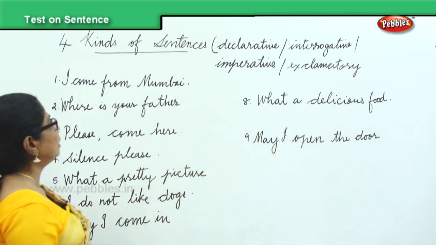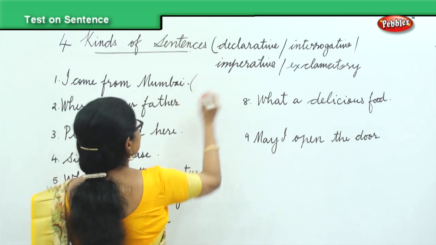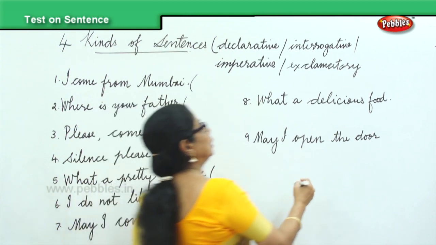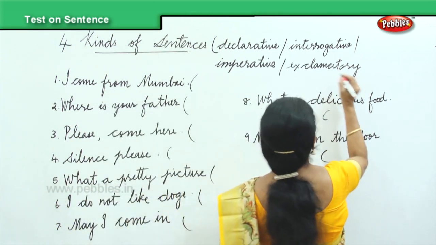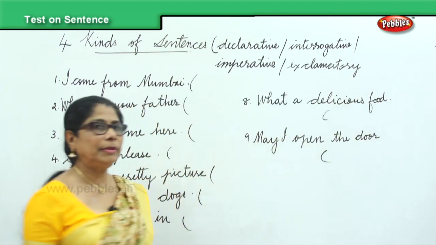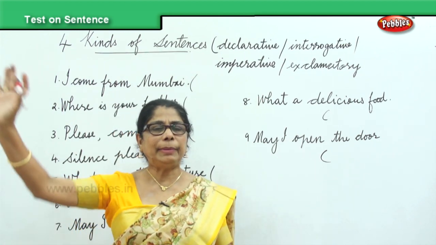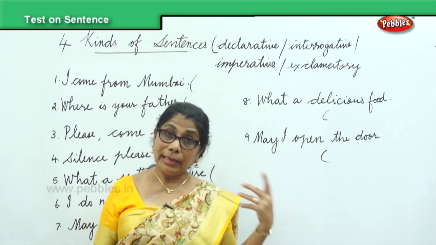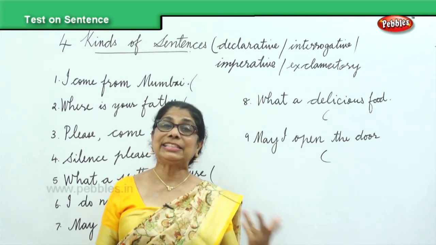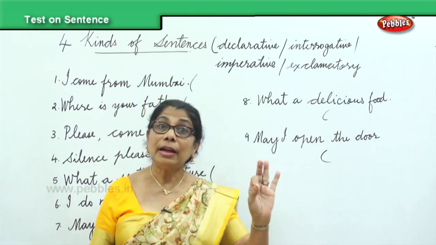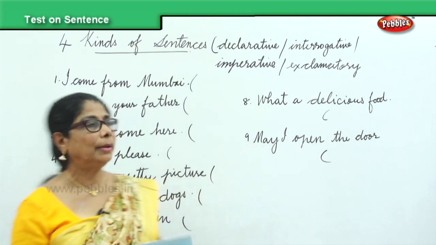Okay, now here I have some sentences and you got to tell me what sentence these are, and tell me if the beginning, ending is correct. All sentences must begin with the capital letter, end with the full stop. For exclamatory, exclamation mark. Interrogative, question mark. Now, you do it for me.